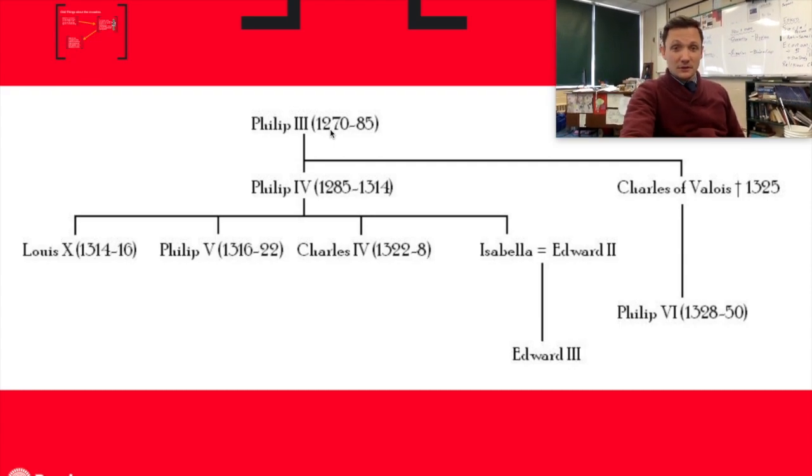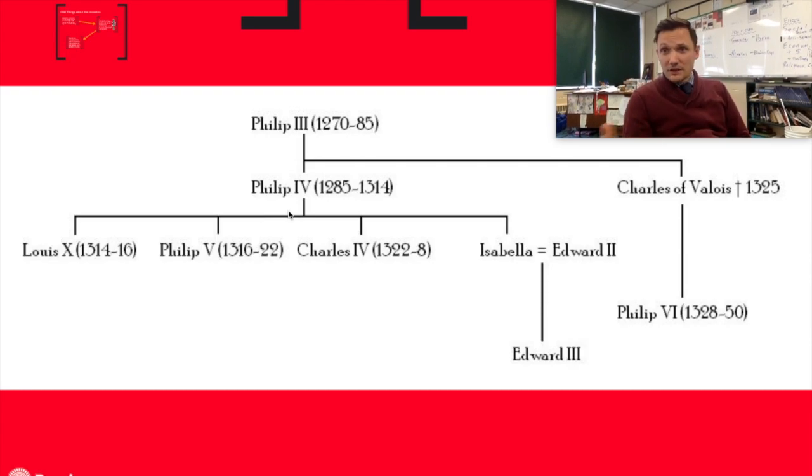So Philip III is going to give birth to Philip IV, and Philip IV is going to continue to be ruler of France. Now, one of his cousins is Charles of Valois, right? A married-in cousin, okay? And down one more, Philip VI, all right? So, related by marriage, this related by blood. Well, here's the thing, though.